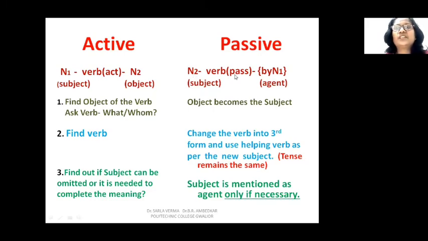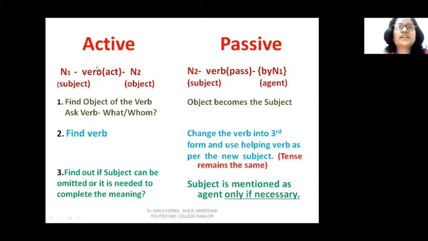Now verb changes into passive. Verb is normally used in third form, and the helping verb is used according to the new subject. So I have written verb in passive, and then what happens to this subject? This subject of active voice, if it is not at all important, then we can drop it, or if it is required for complete meaning of the sentence, then you can retain it in the form of an agent with the help of by.